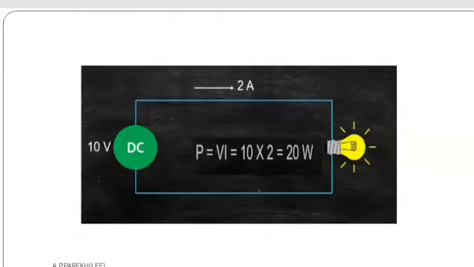This is the example I have taken. Here one bulb is there. We have given a 10 volt DC power supply and a 2 ampere current is passing through the circuit. Now we calculate the power. Power P is equal to voltage multiplied by current. Here I have 10 volts, which remains constant at each and every instant, and 2 ampere current, which also remains constant. So I get power P equal to 20 watts. So the power consumption by this bulb is 20 watts when I am using the DC supply.